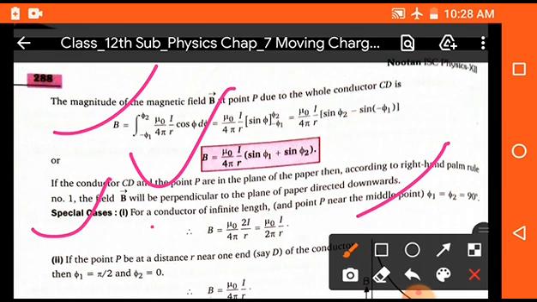So in this case, the magnetic field will be B is equal to mu naught upon 4 pi, 2I upon small r, or you can say simply mu naught I upon 2 pi r. So this is the important formula which is generally used in numerical problems.